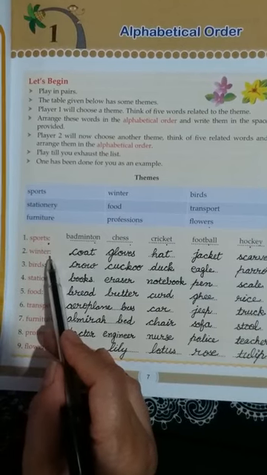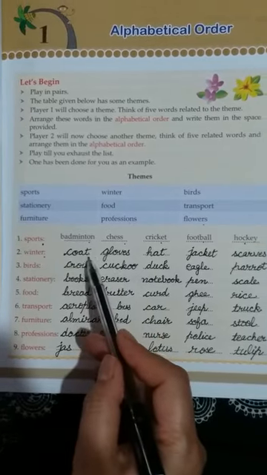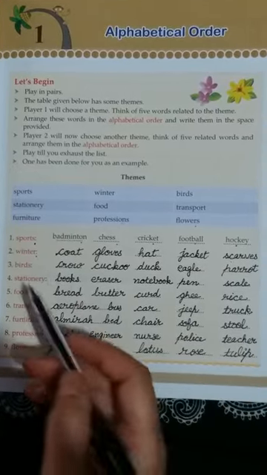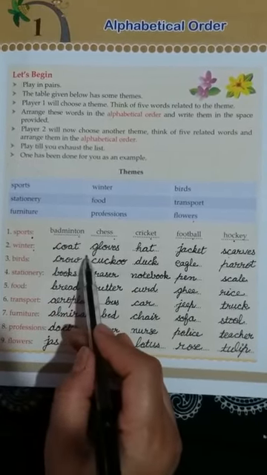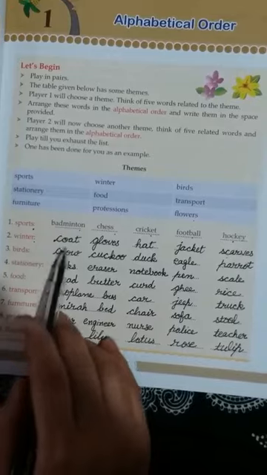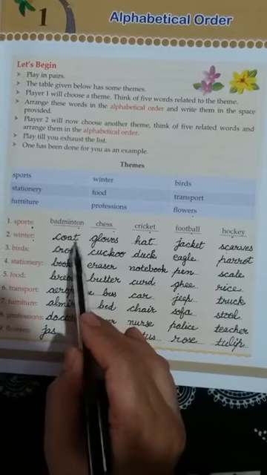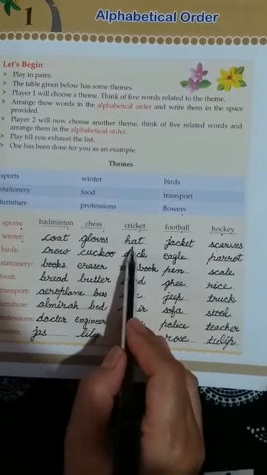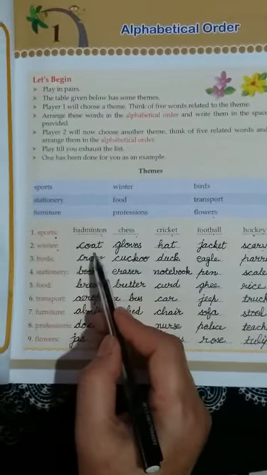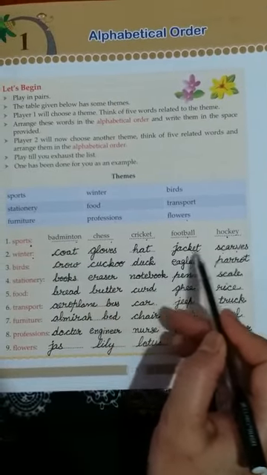Now second theme is winter. In winter we can write the names of clothes we wear in winter, or the names of months in which winter falls. Both you can write, that you can write any thing that comes in winter here. I have written here clothes we wear in winter: coat, gloves, hat, jacket, scarves. So children, you have to write these things according to alphabetical order.